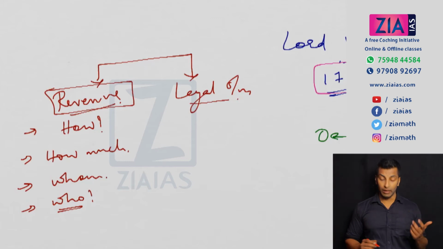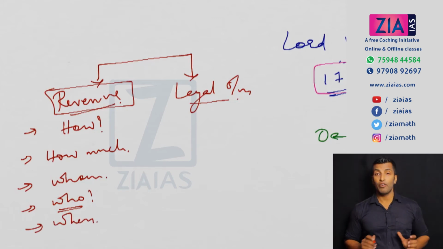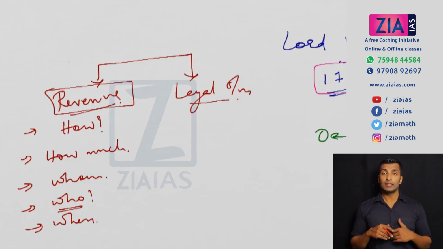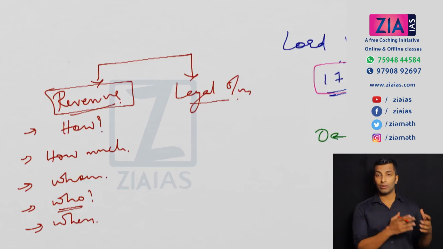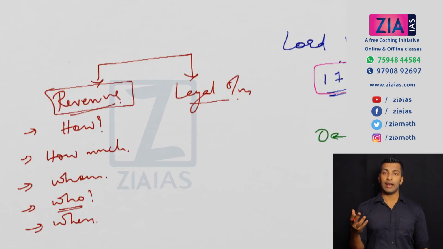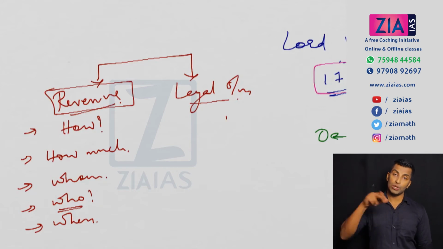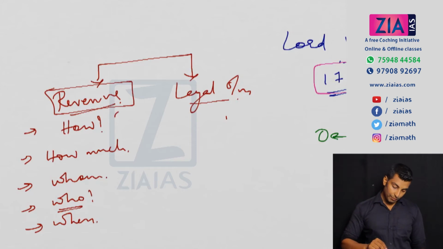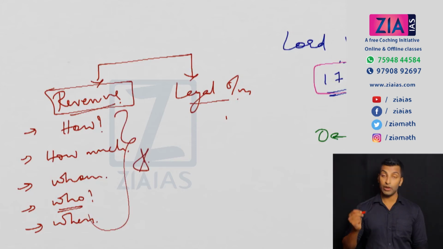Most importantly, again, when to collect tax. Whether you collect the tax before the sowing or after cultivation. See, two ways you can collect tax. You allow them to cultivate, and after the cultivation you can see how much produce is there, and on that basis you can charge a particular amount as a tax. Or before sowing itself, you can see the land and calculate the amount of tax and charge them. So these are the problems they faced on the revenue collection side.